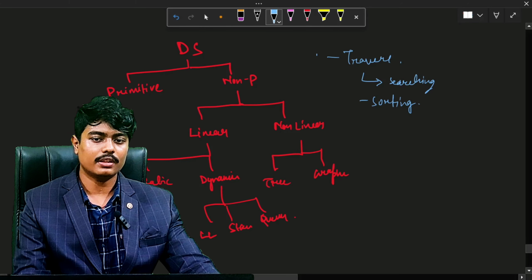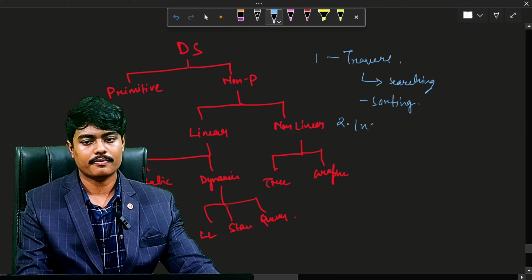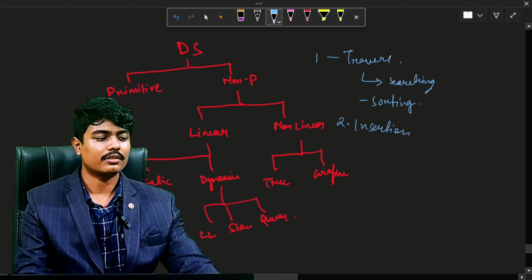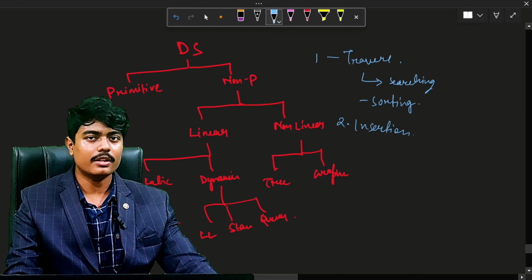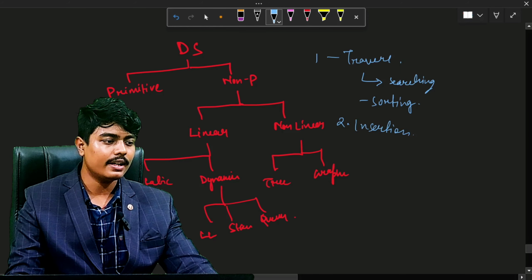Traversal is one, and then comes insertion. How to insert? Insertion can be defined as the process of adding elements to the data structure at any location.